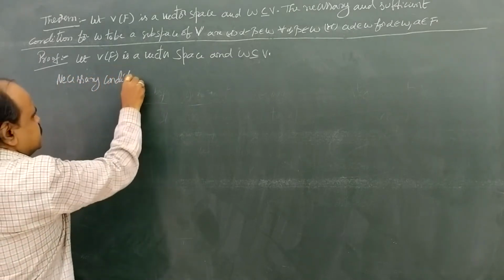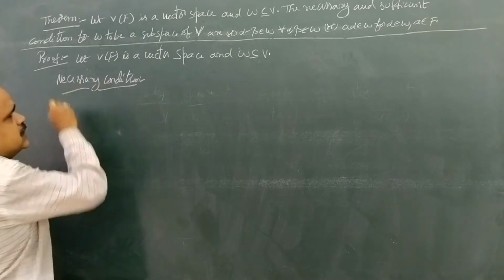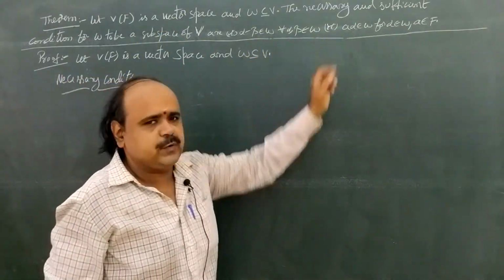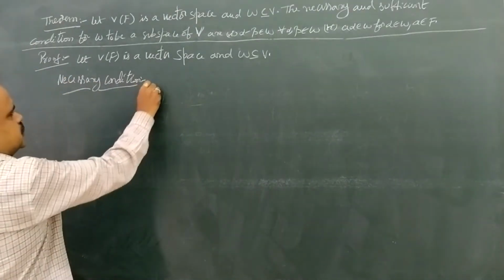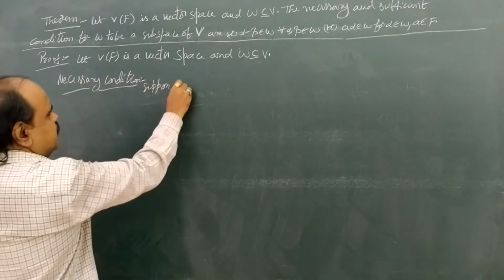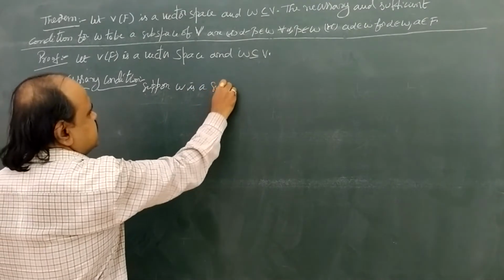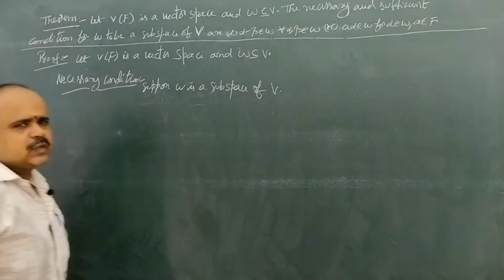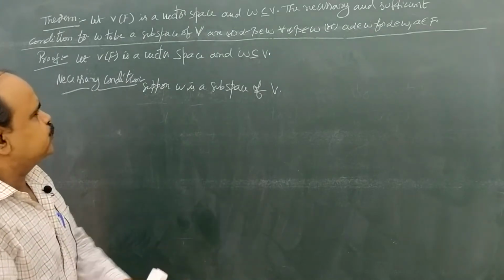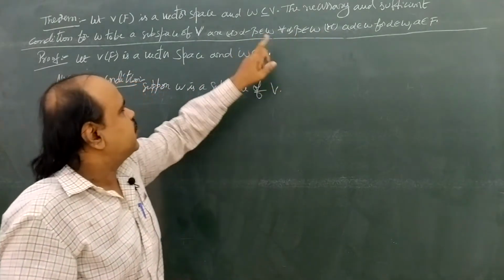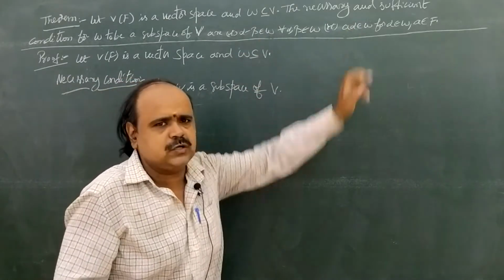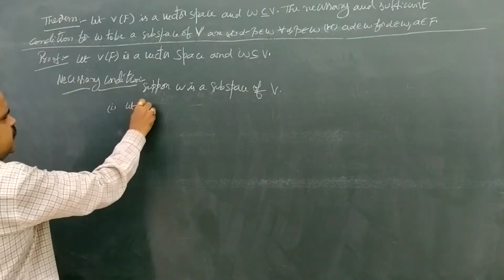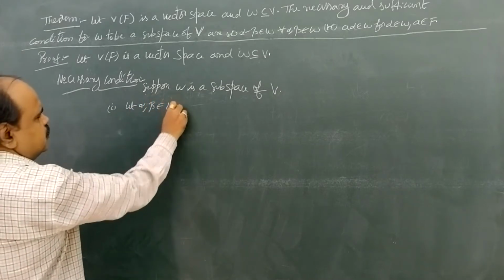Necessary condition. In the necessary condition, suppose we take W as a subspace of V and we have to prove these two properties. Suppose W is a subspace of capital V. Now we are going to prove these two conditions: alpha minus beta belongs to W and a alpha belongs to W. For that, for the first one, let alpha comma beta belong to W.